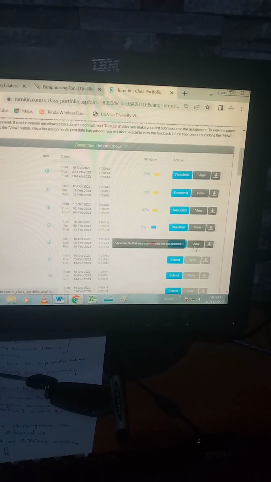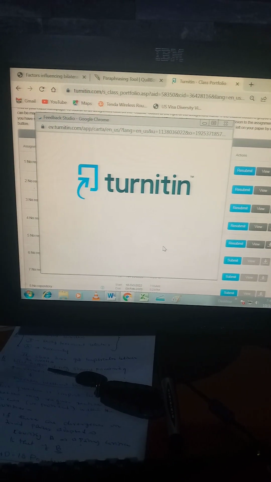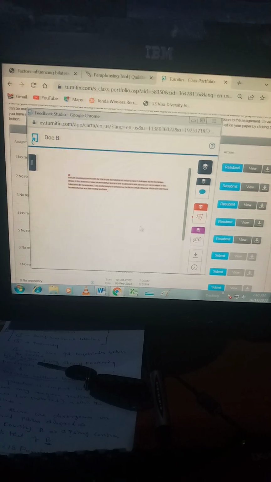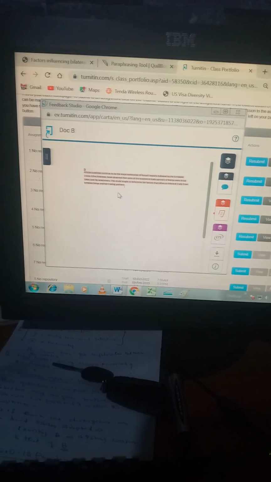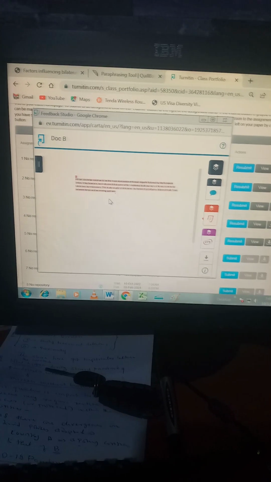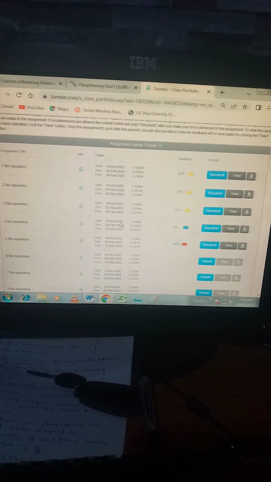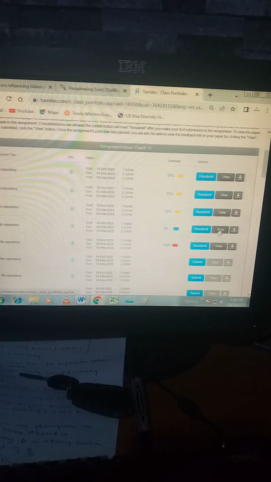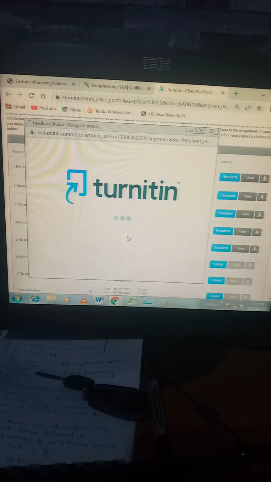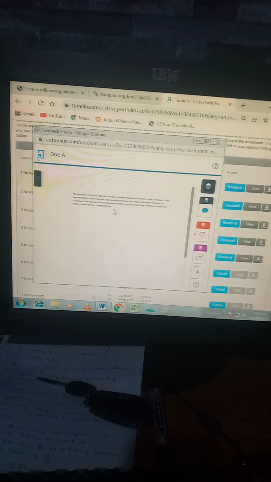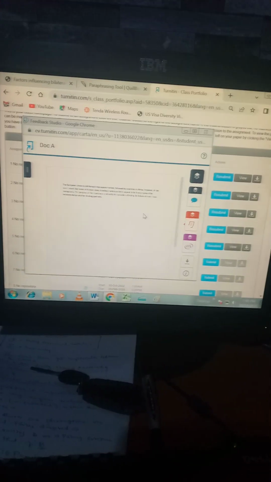So you can still view the details of the work that you just uploaded onto Turnitin. You can see the whole paragraph has been highlighted in red. That means actually it is 100% plagiarized. And if you view the one with 0% plagiarism, actually it does not have any red highlights. You can check. Wow.